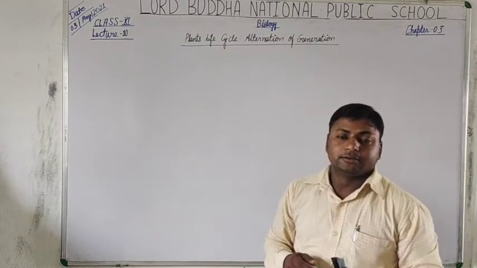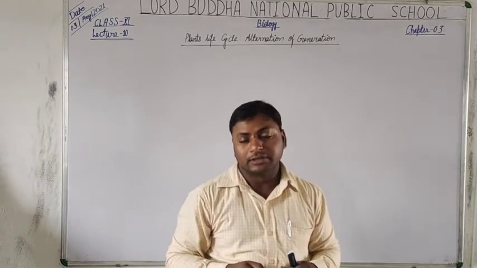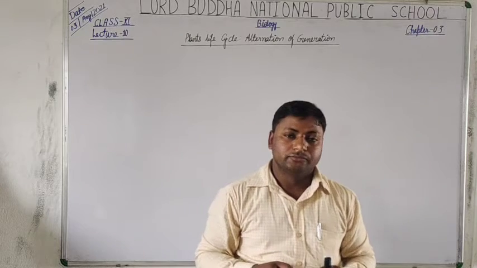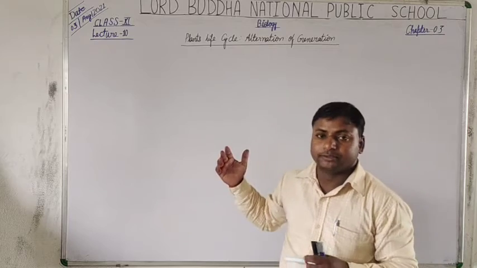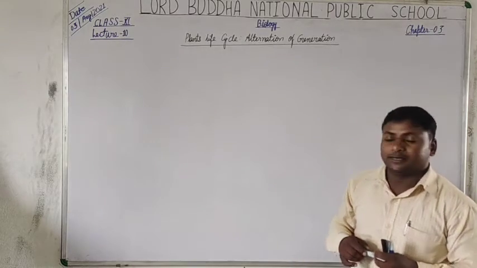After completing the kingdom Plantae, today we are going to discuss the topic of the plant life cycle.